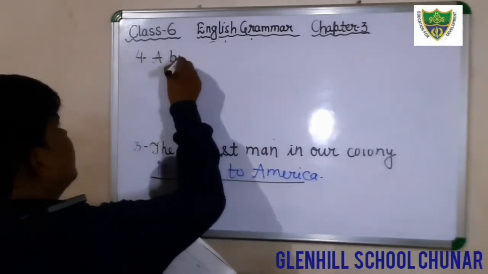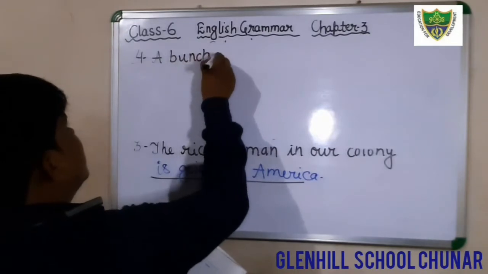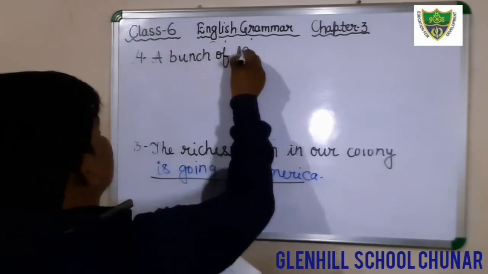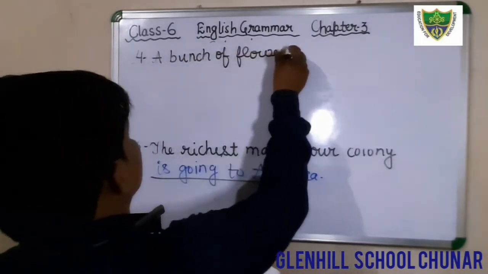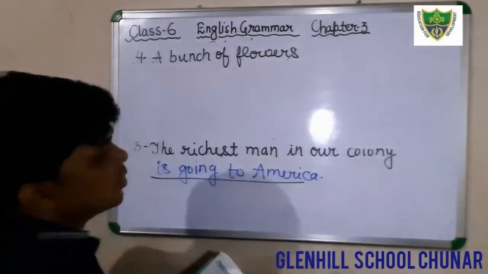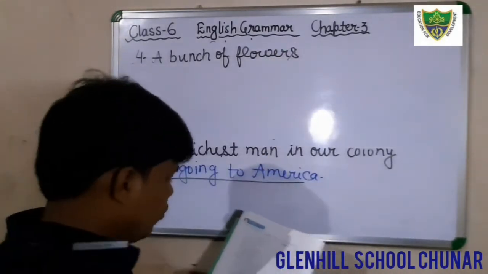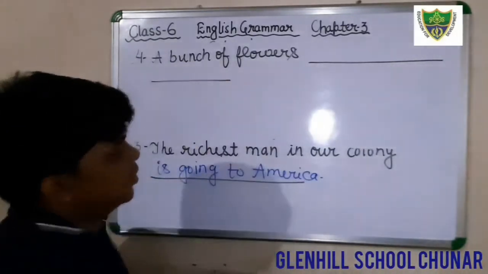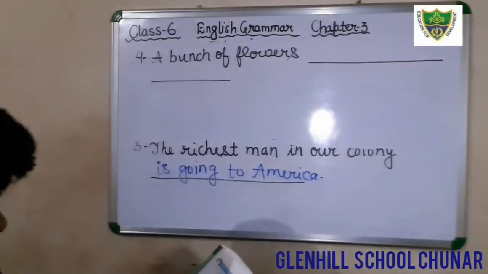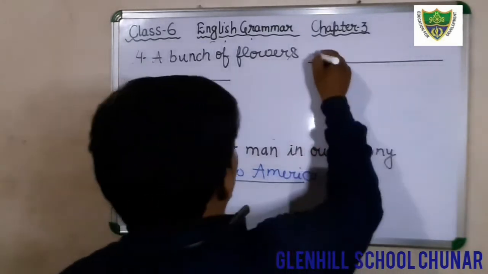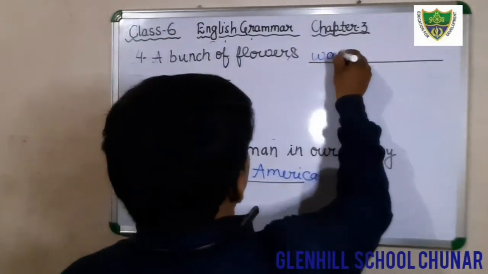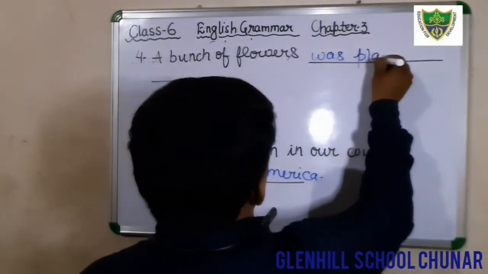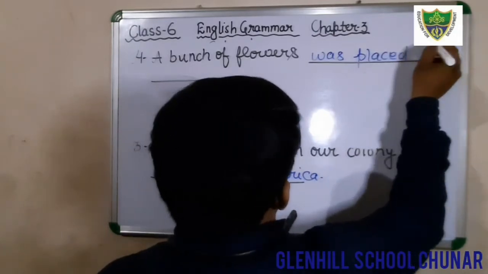A bunch of flowers is the subject and you have to fill in your predicate in this sentence. Just see here: a bunch of flowers was placed outside.